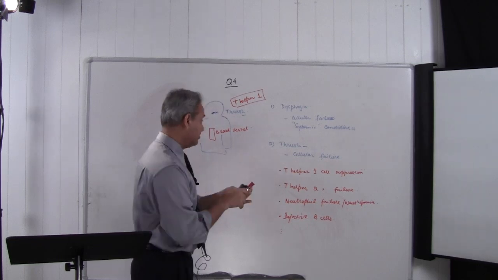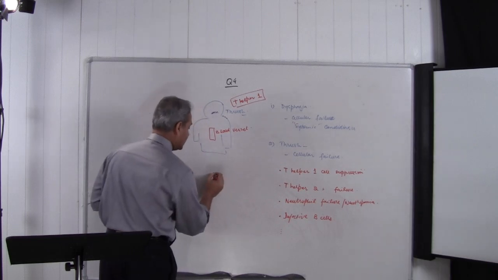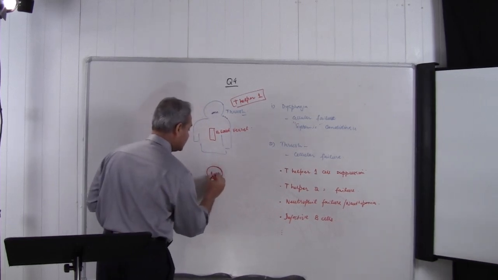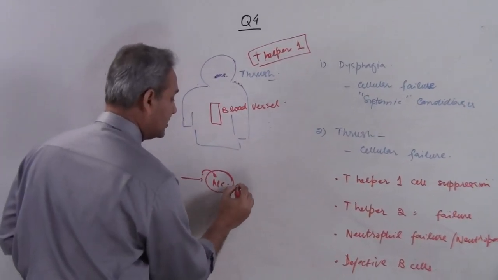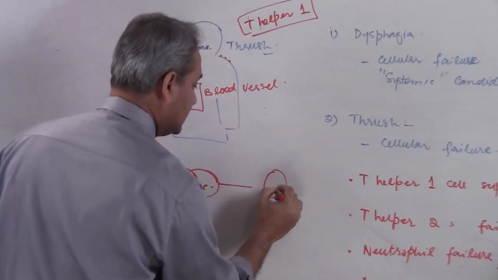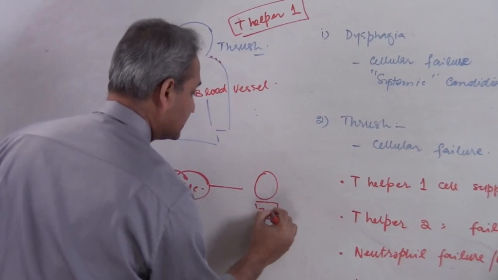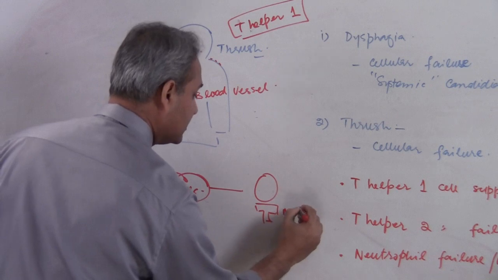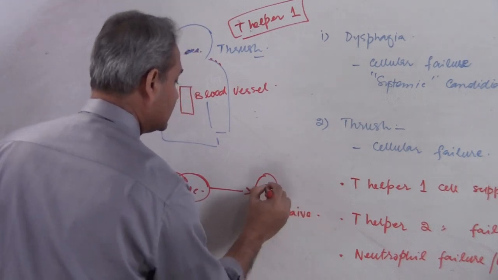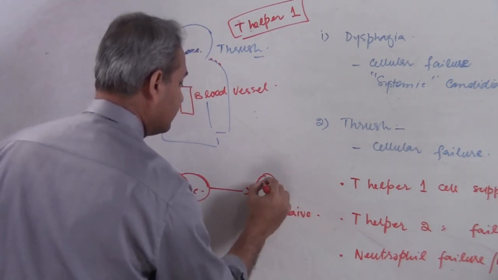T helper 1. Remember this pathway: here is the antigen presenting cell. Antigen comes in, goes into the antigen presenting cell. Antigen presenting cell goes to the T. Remember, naive T cells. This is something which you must remember. So this is the naive T cell.